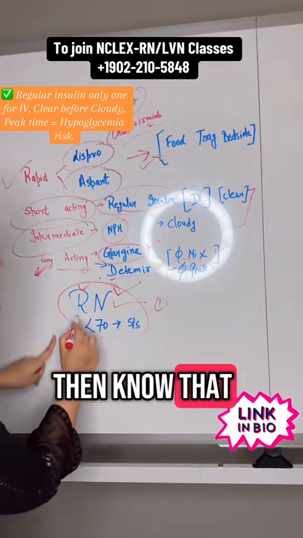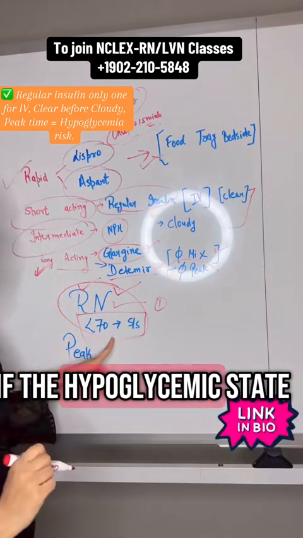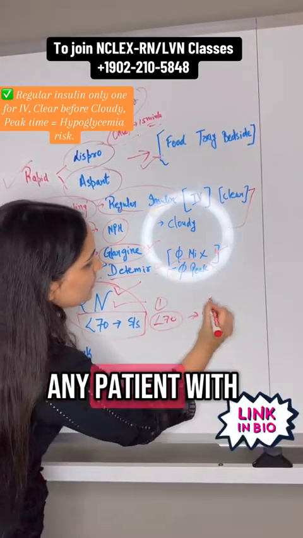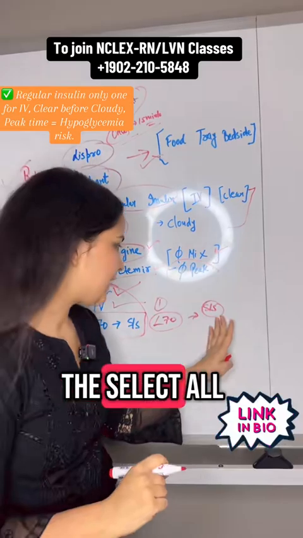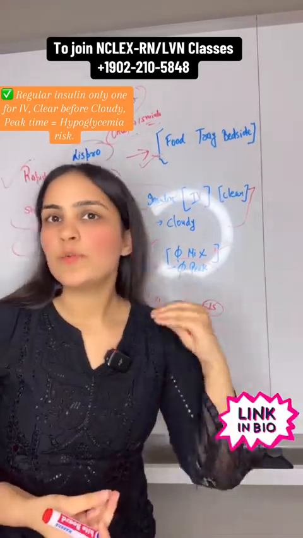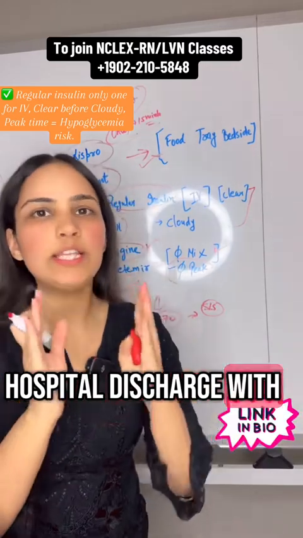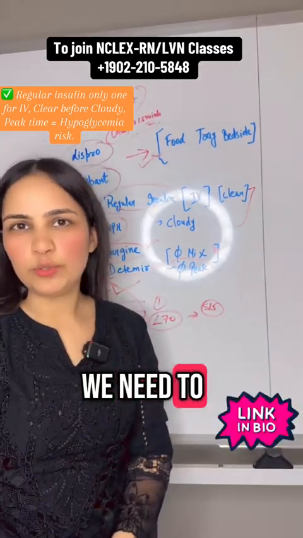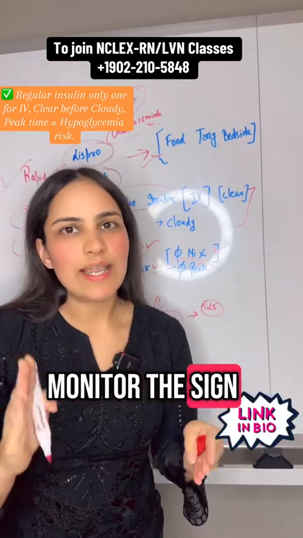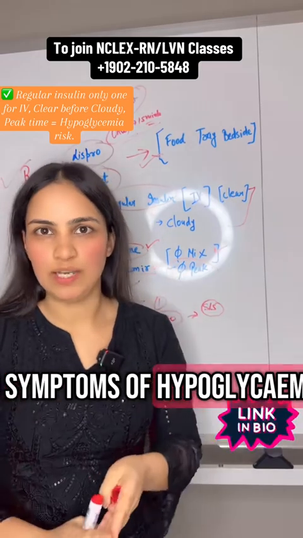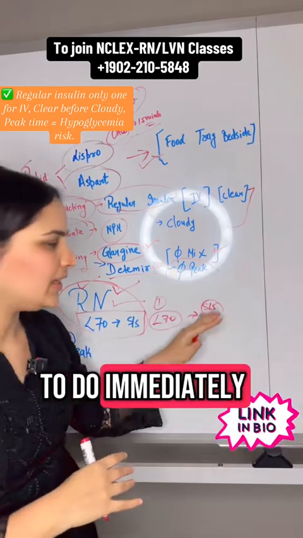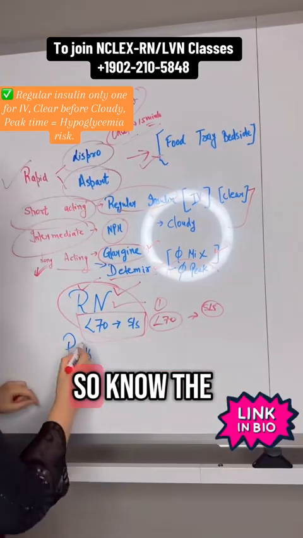Then know that if the glucose is already low, we need to teach our patient. For any patient with diabetes, this could be a select all that apply question in your exam: a patient with diabetes is being discharged from the hospital with insulin, and what education do we need to give? Number 1, monitor the signs and symptoms of hypoglycemia, which could be nausea, vomiting, sweating, and tell our patient what to do immediately to prevent it. So know the peak.